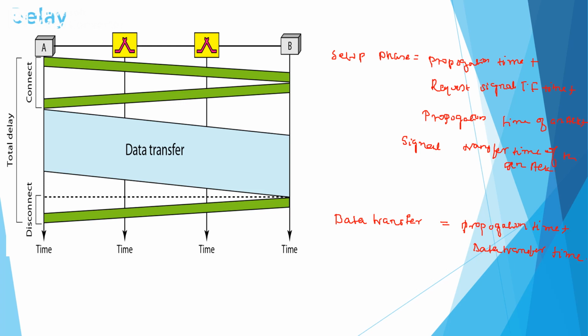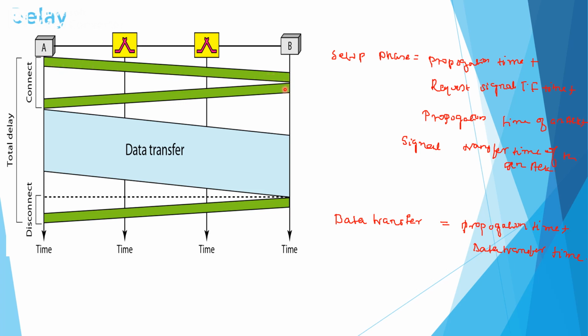So the diagram shows here that we have two systems, A and B, connected using two different switches. This is the connection establishment phase. During the setup phase, one delay is the propagation time, the second is the request signal transfer time.